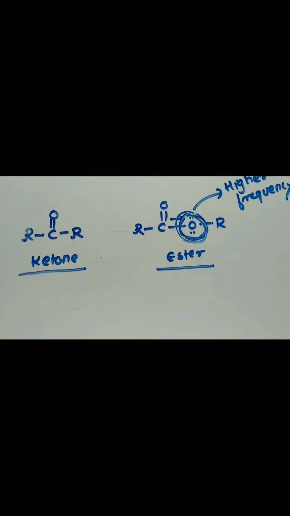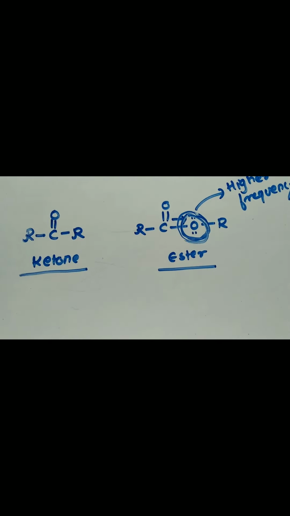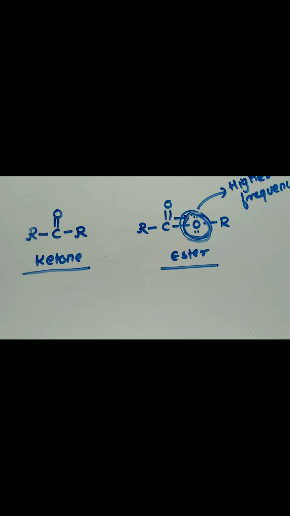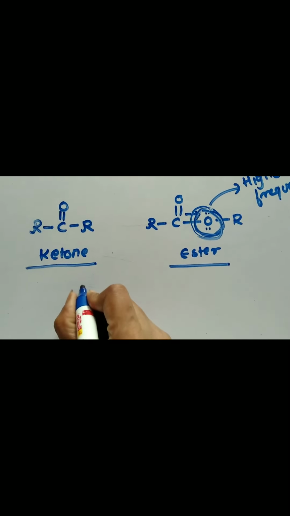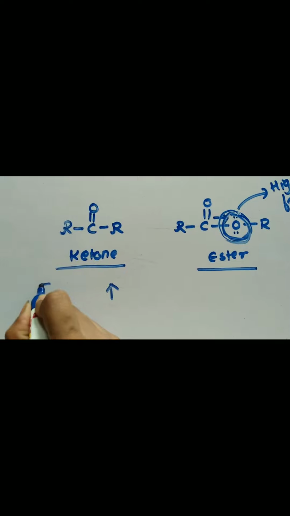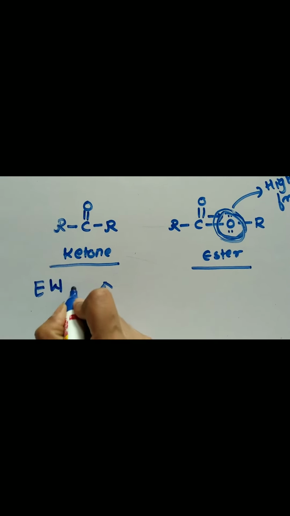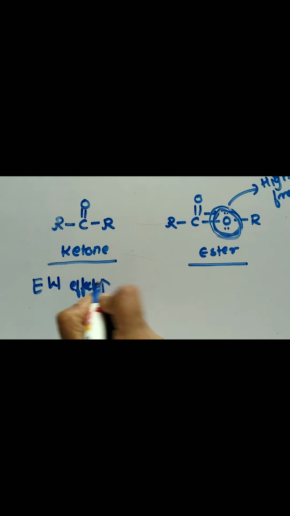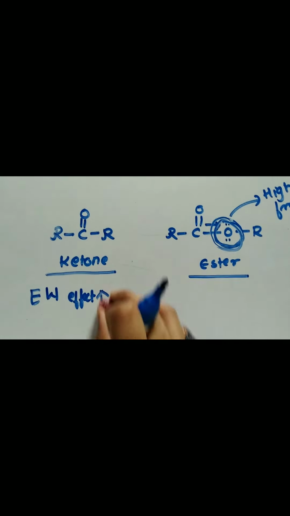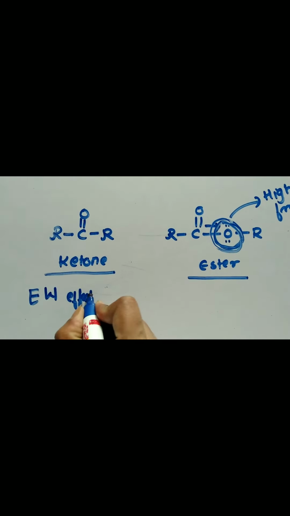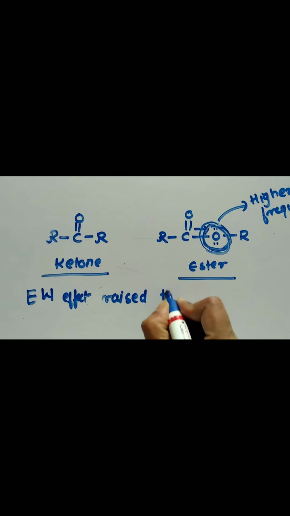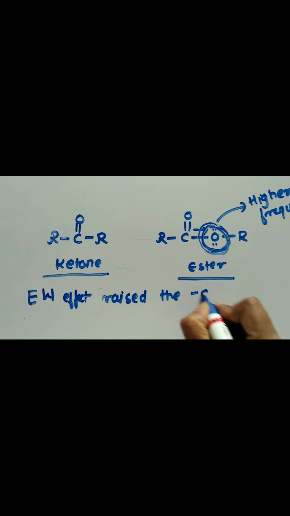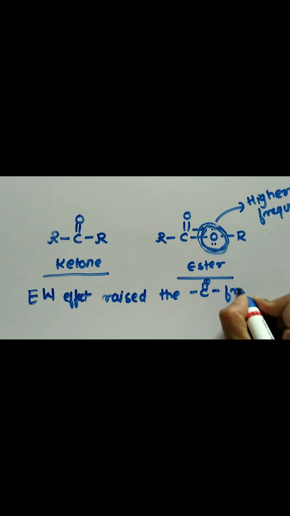From that we can conclude that the electron withdrawing effect raises the carbonyl frequency.